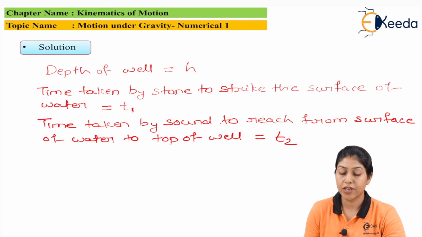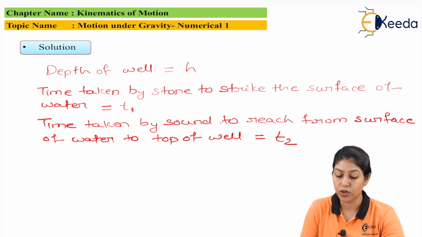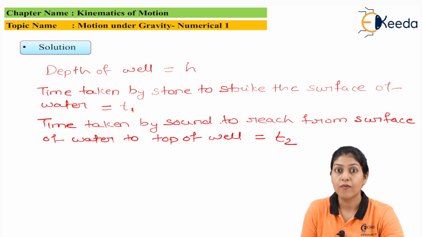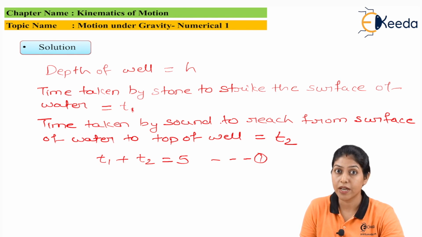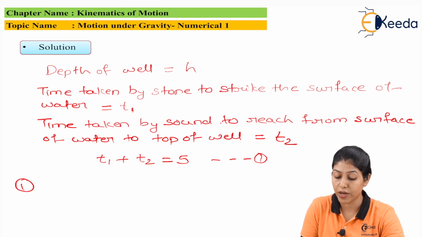Here we are considering T1 as the time taken by the stone to strike the surface of the water when the stone is going downward, and the time taken by the sound to reach from the surface of the water to the top of the well. This we are considering opposite to the downward movement, meaning the sound is going from bottom to upward, to the top of the well. This time we are considering as T2. So T1 plus T2 is given, it is equal to 5 seconds. This equation we are considering as equation 1.